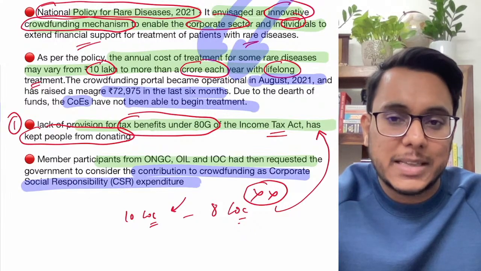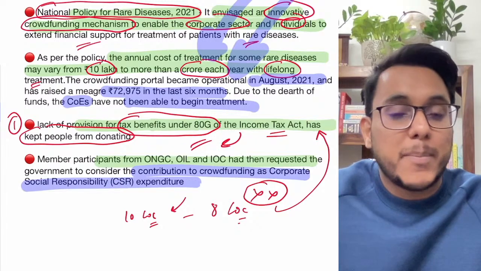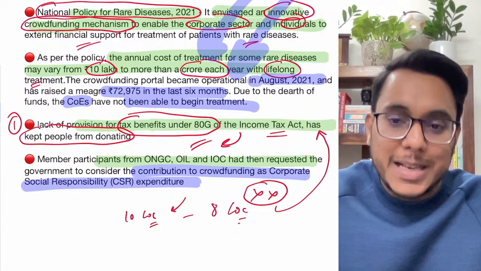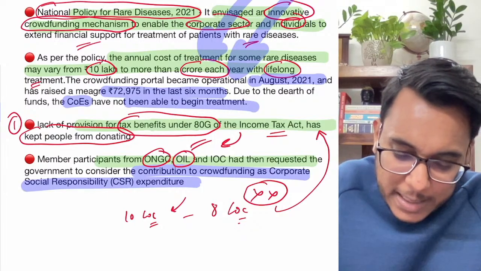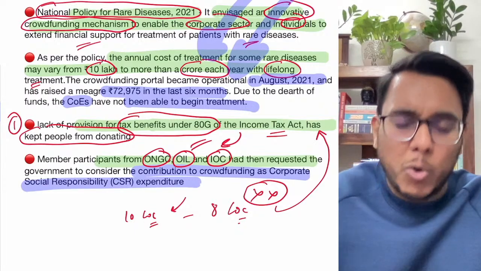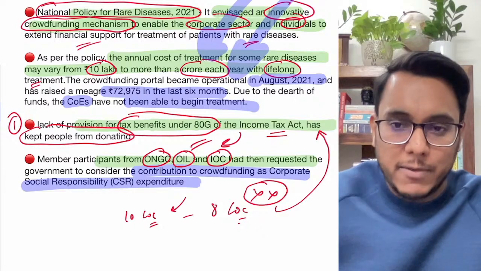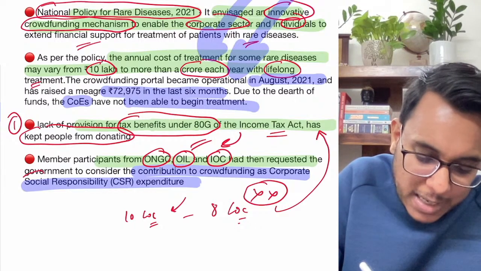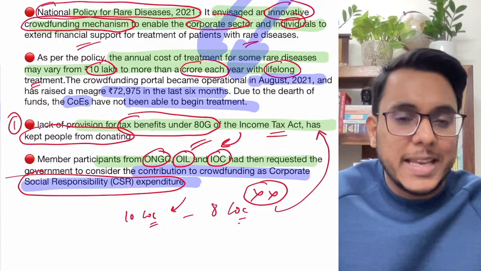So it has been suggested that, first of all, we can give income tax benefits to the people who are donating under this crowdfunding. Second thing: ONGC, Oil India Limited, IOC have requested the government to allow that if a corporate gives money for this particular initiative, it can be counted as CSR expenditure, corporate social responsibility expenditure.